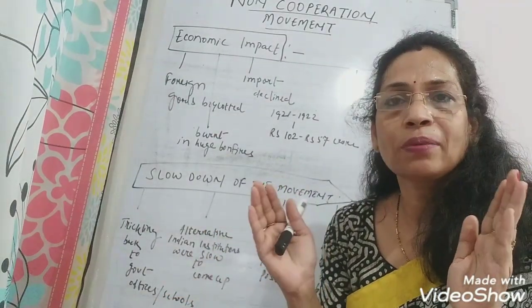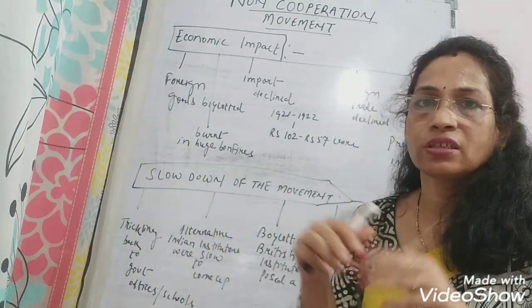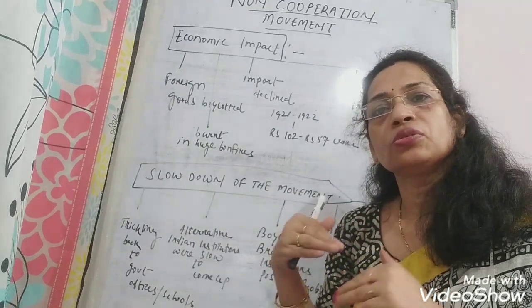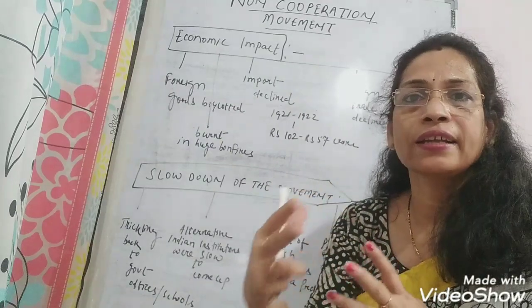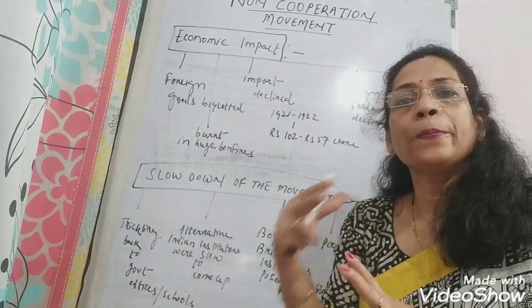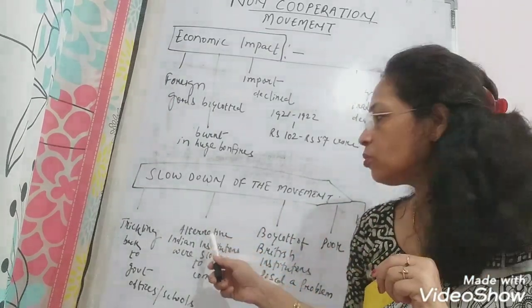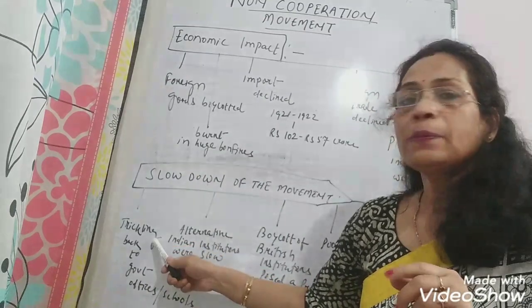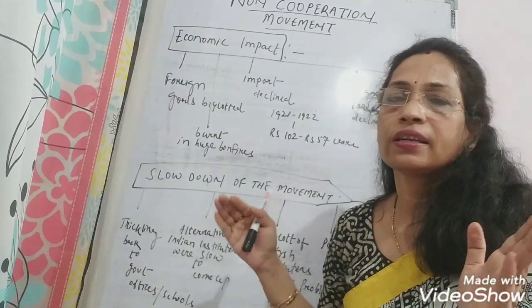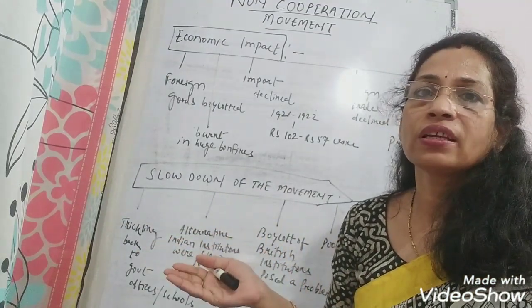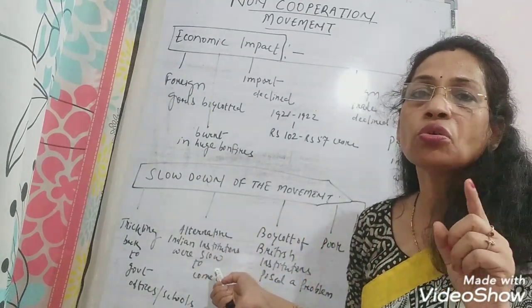And if you remember, the DAV was a movement against colonialism, so there was the opening of DAV schools. It was not during the non-cooperation movement, but it was an anti-colonial movement to oppose the British government. Anyway, you can give that example, it's not given in your book. Then people started trickling back to government offices, schools, colleges and courts, because they did not have any other alternative, as representative institutions were slow to come up.